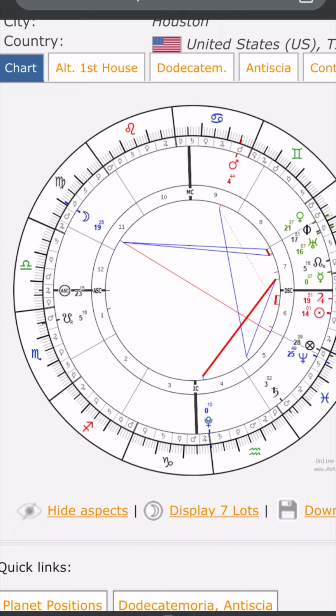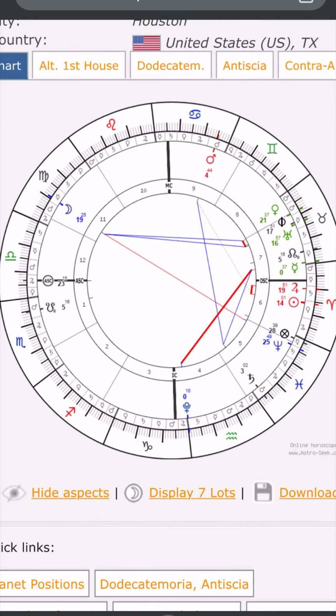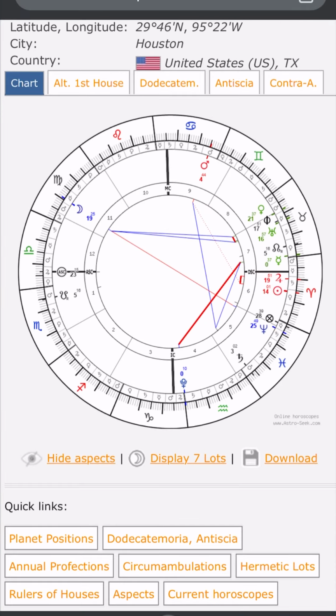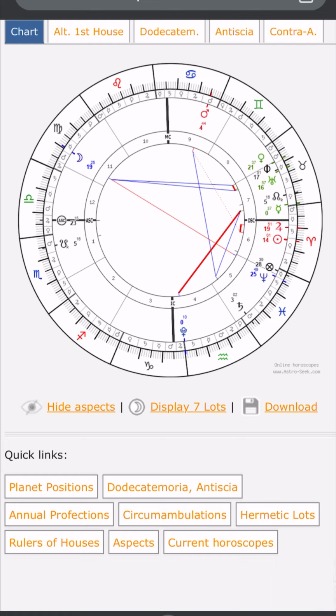And then we'll check what the Moon is doing. Now the Moon has to be applying to one of those significators or to the Part of Fortune, which is this black circle with an X, to be considered doing anything. So is the Moon applying to those significators, those lords that I talked about earlier, those planets? An easy way to tell is just to hit this aspects button. And then you can see here that Moon is trine Venus applying. That's the middle one, and that's 2 degrees, 11 minutes. So that's a really good testimony for the favorite, because Venus is the favorite and the Moon is applying to it. And Libra is in the first house.